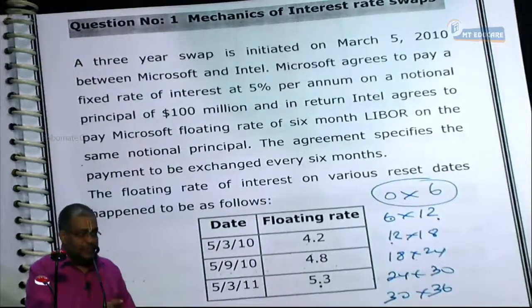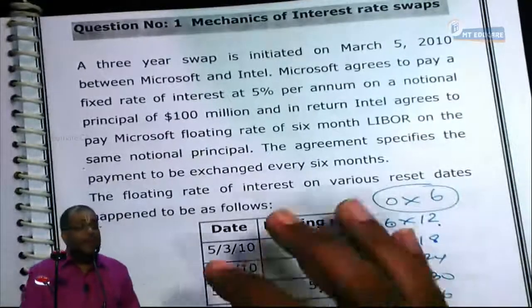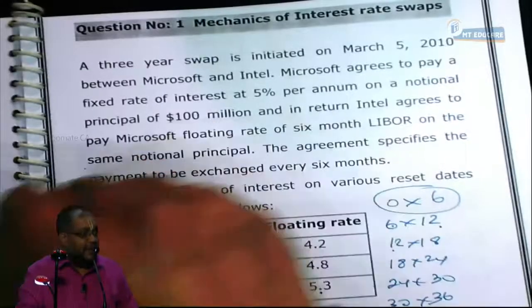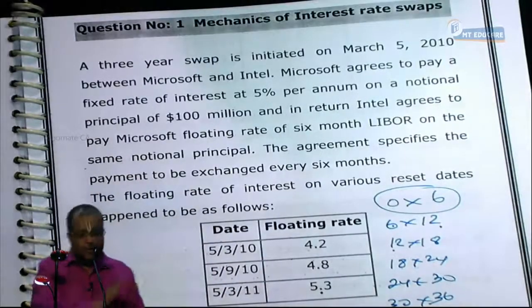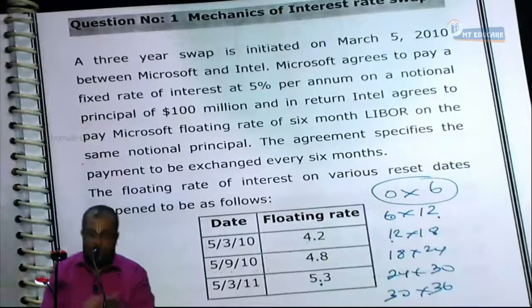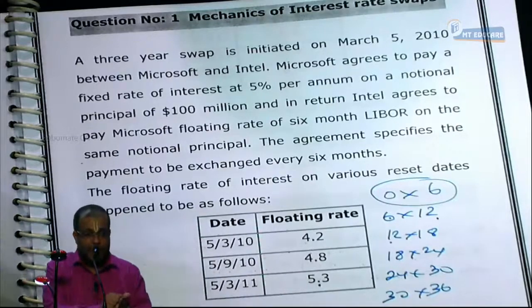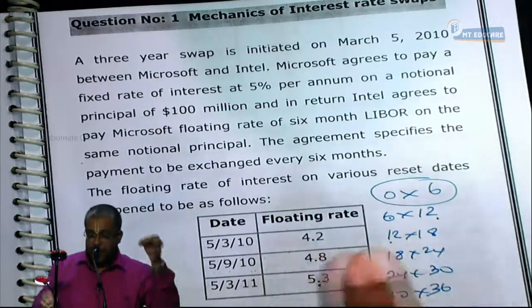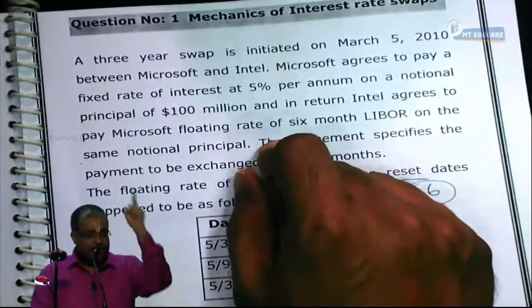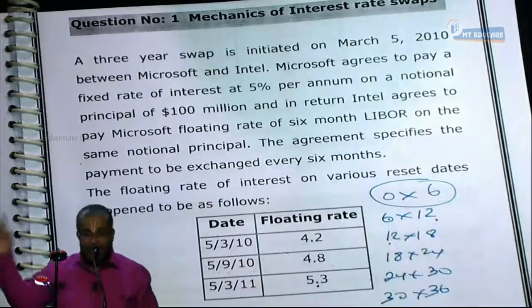When I enter into a swap, the first cash flow is known. At today's spot rate, I know it. Then one party has an advantage, and don't ask me about that now. There's a way of fixing the fixed rate; we'll discuss it in swap pricing later. So please understand that in our swap transaction, the first cash flow alone is known on the date of signing. Today, you and I signed the interest rate swap. On today's signing date, the floating rate was 4.2 and the fixed rate 5%. So on the first settlement date, we surely know that Microsoft has to pay and Intel has to receive.